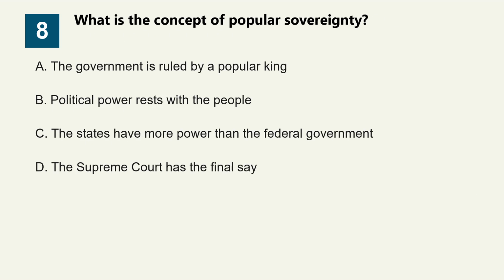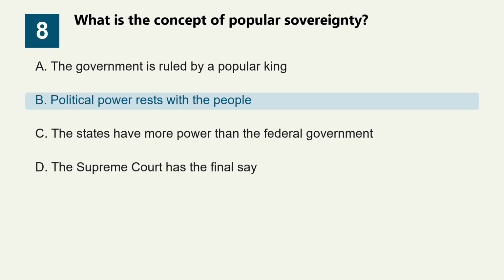What is the concept of popular sovereignty? Option A. The government is ruled by a popular king. Option B. Political power rests with the people. Option C. The states have more power than the federal government. Option D. The Supreme Court has the final say. The correct answer is option B.